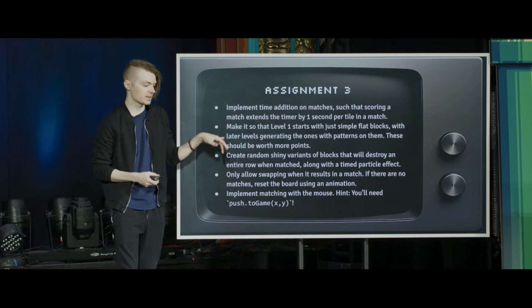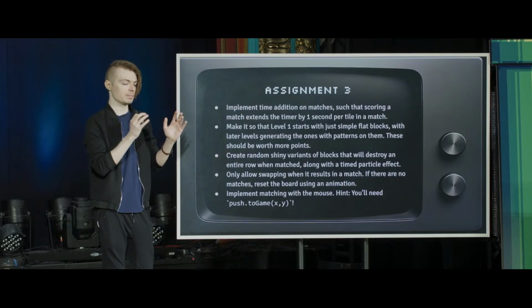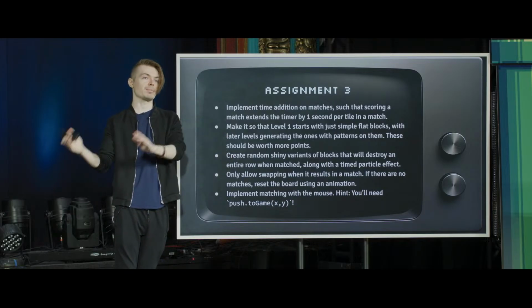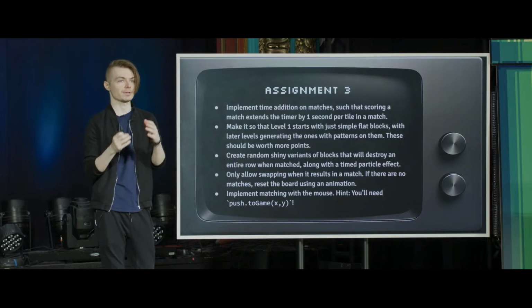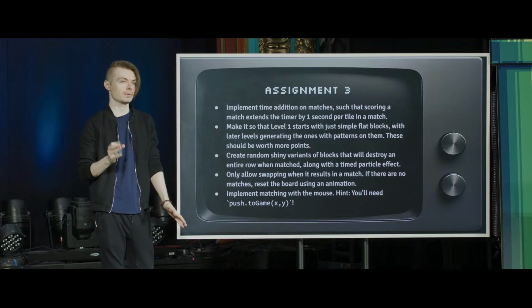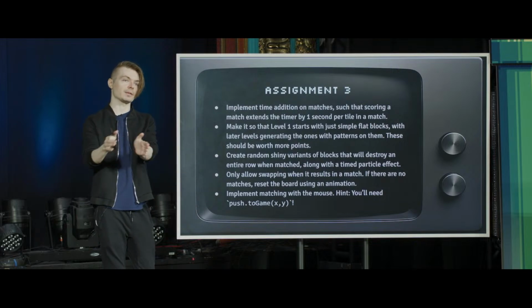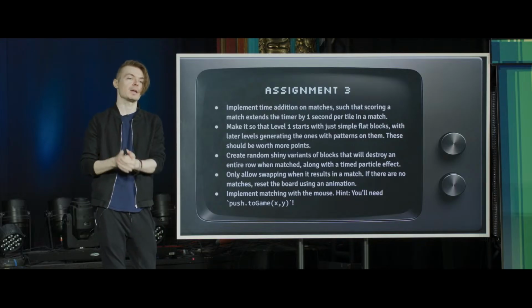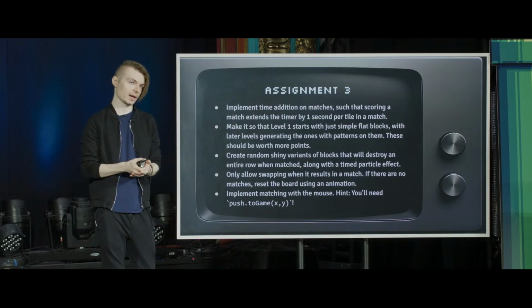The blocks that we saw so far were all using variants, but the problem set is going to encourage folks to use variants that scale up with difficulty and actually mean something for point multiplication. So rather than just having all of them be the same value, like take the flat block, have that be some value, and then incrementally add these variants as the level increases, as your performance throughout the game goes up, and then allow that to be a multiplier for how many points you get for that color.